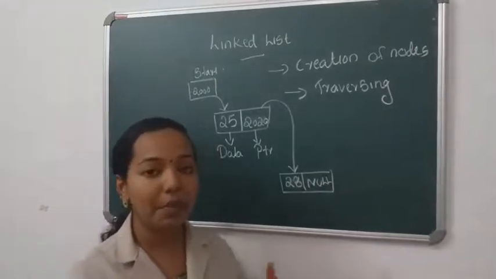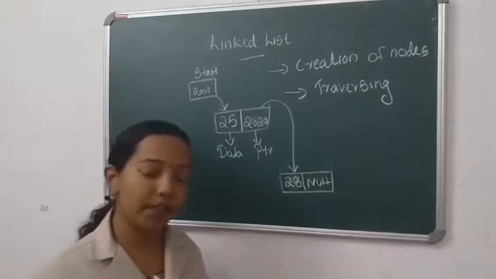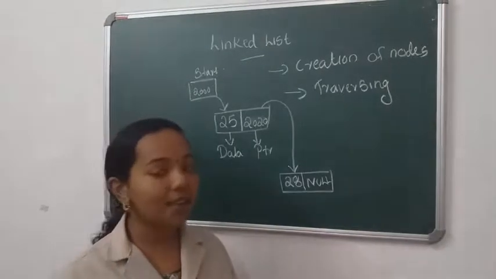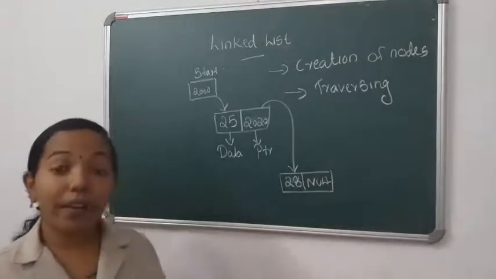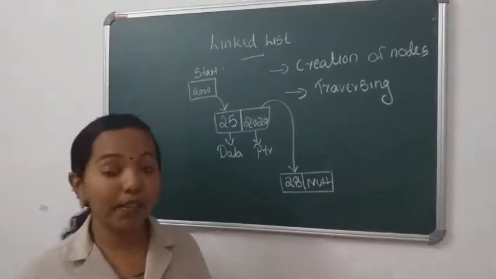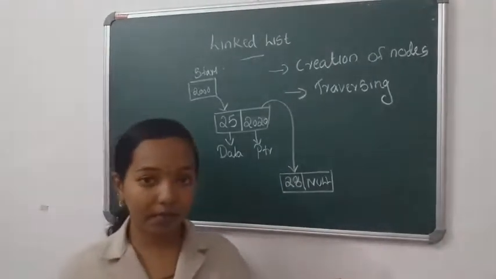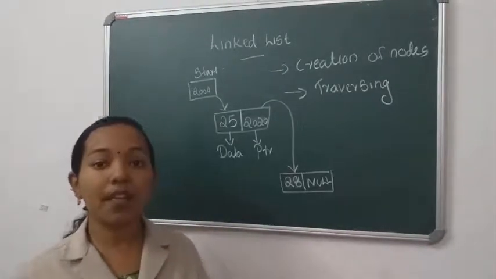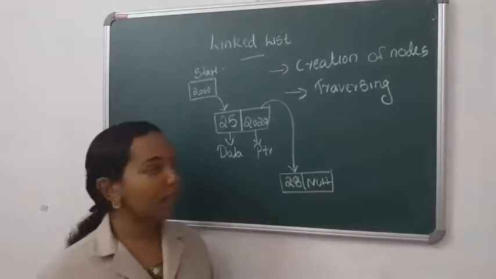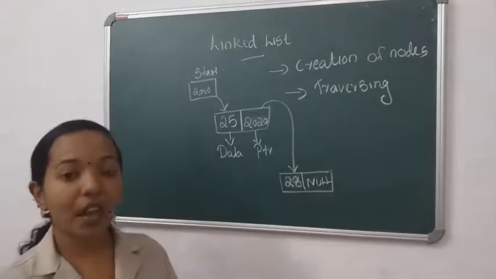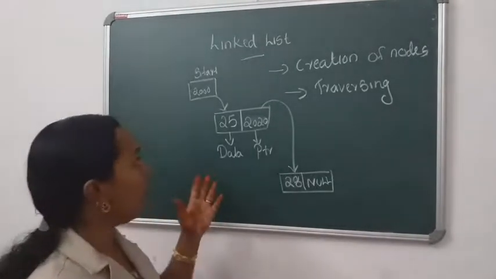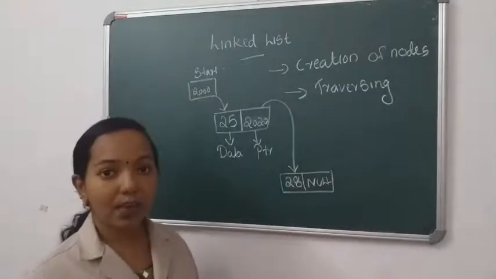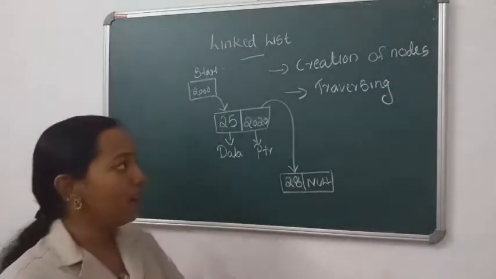However many nodes are present, we access all those values. We can also say print the values of all the nodes. Traversing operation means we begin from start and end with null.